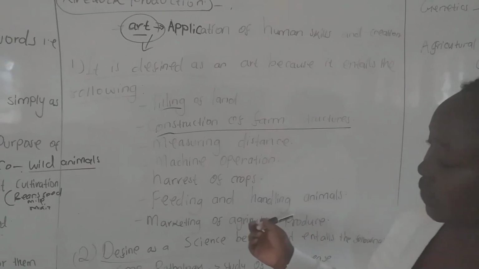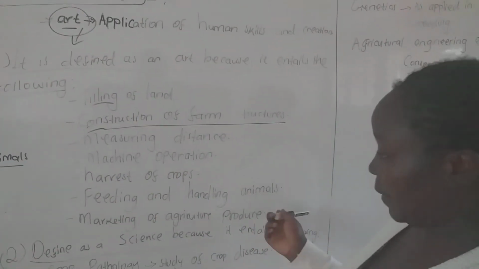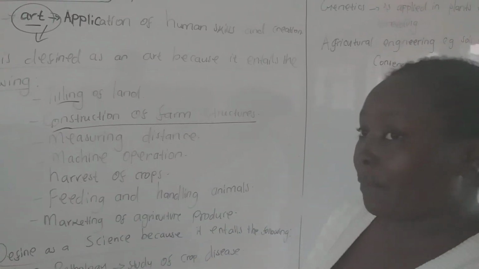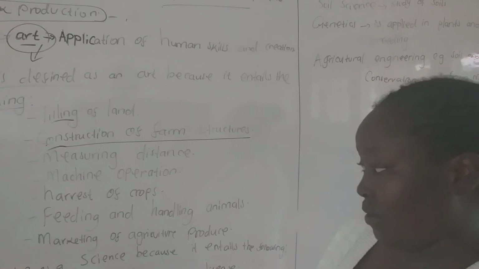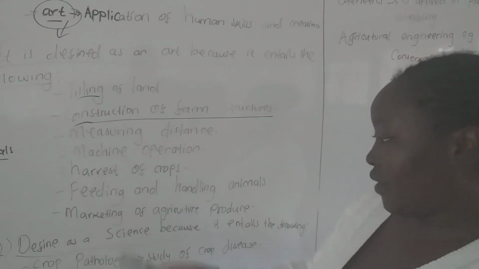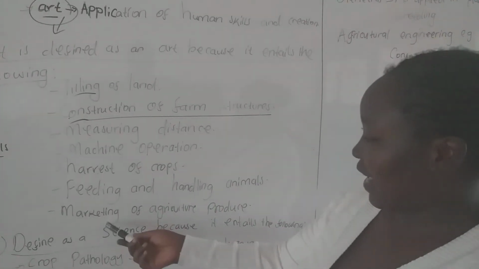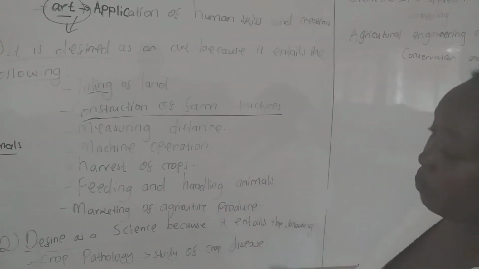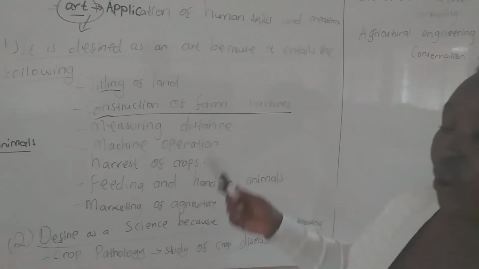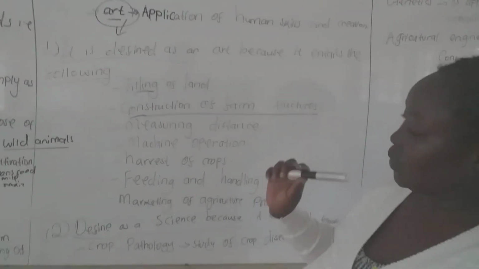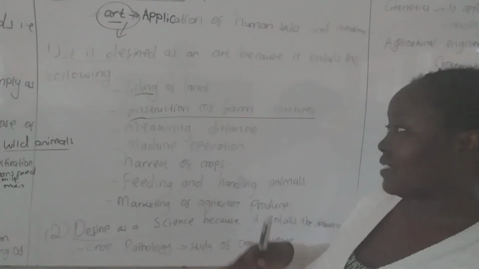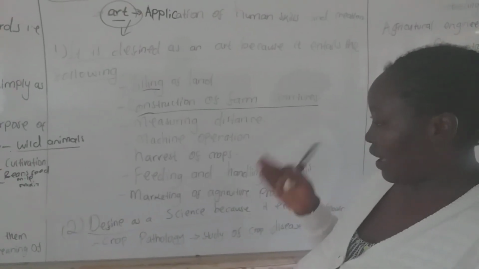There are so many ways of feeding and handling animals. We'll talk about feeding. For example, when we have young calves, you can use bucket feeding, give them milk, and then they feed from the buckets. We also have marketing of agricultural produce. Now, that is all the details that will make agriculture to be defined as an art.